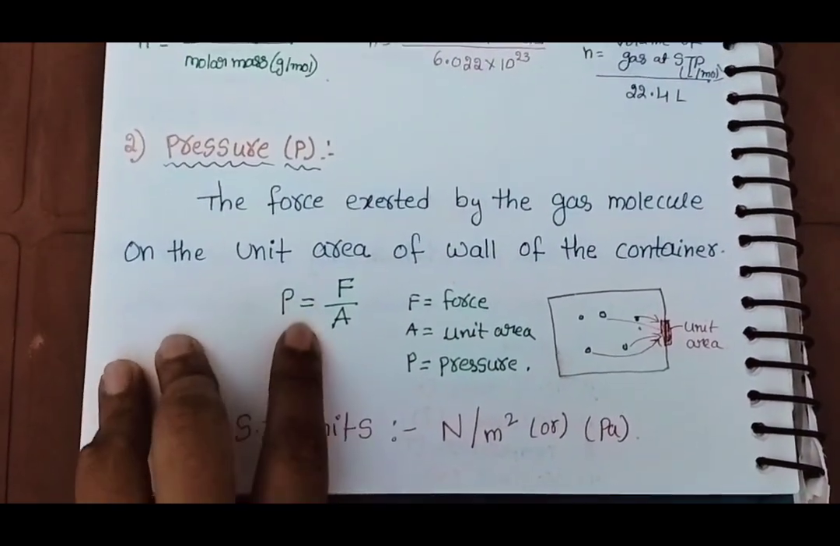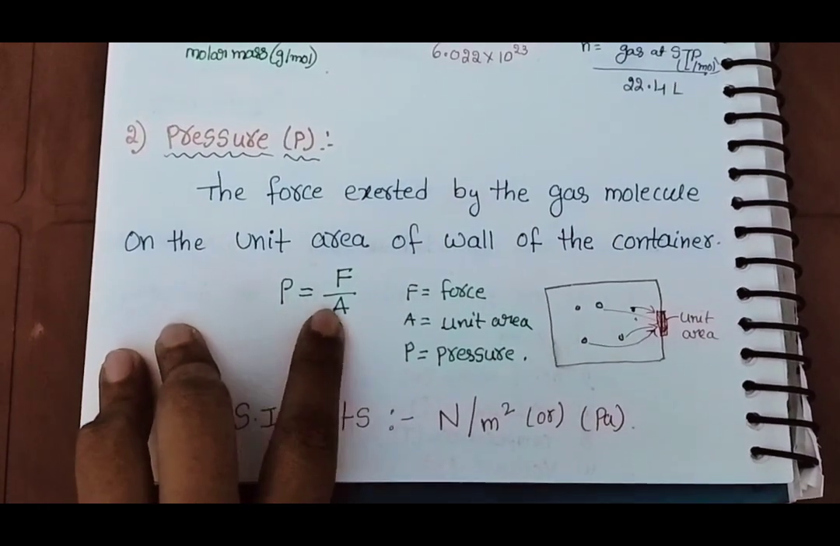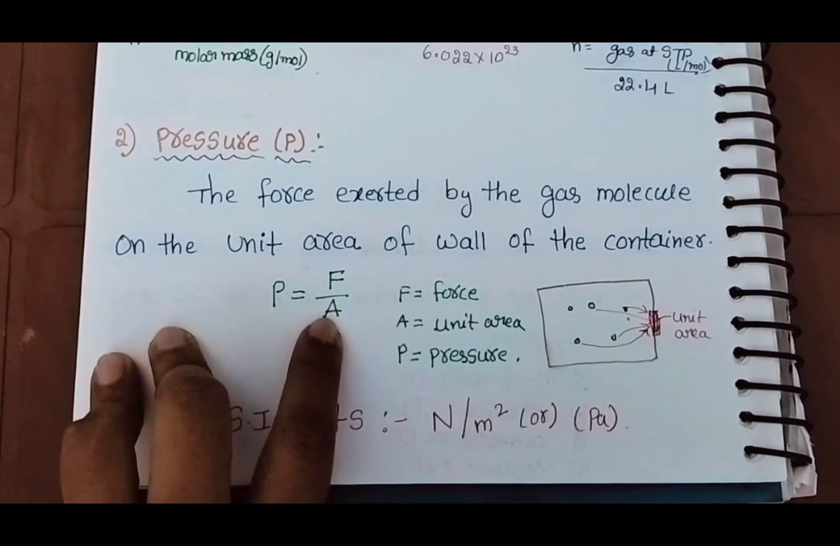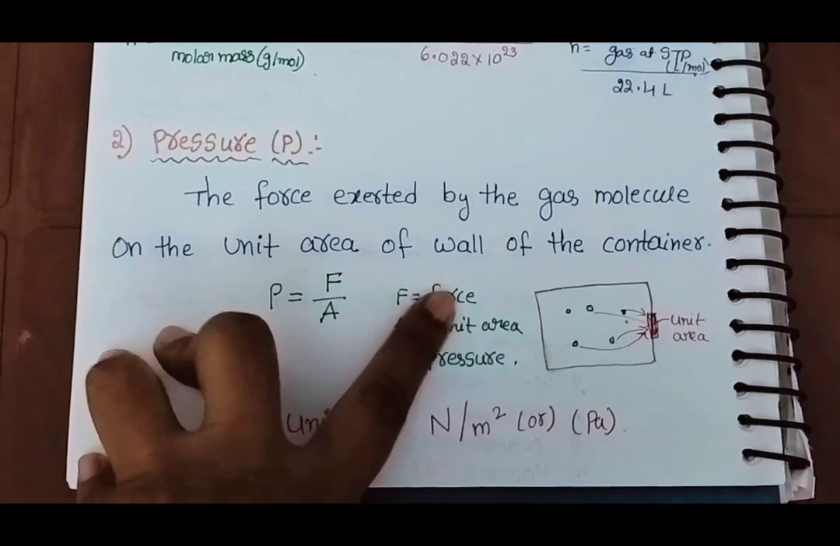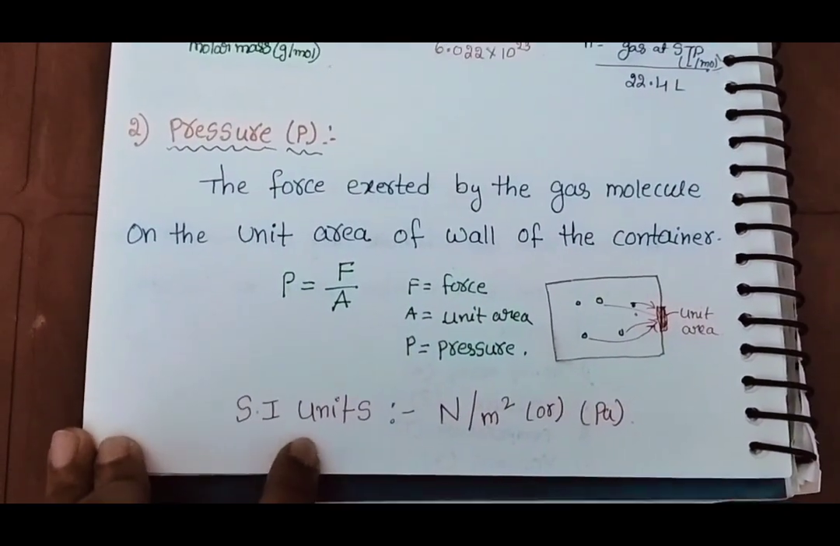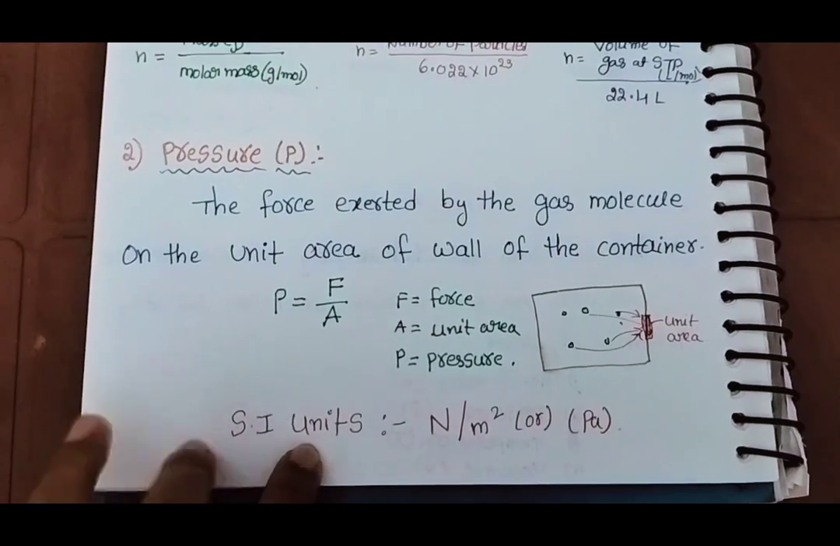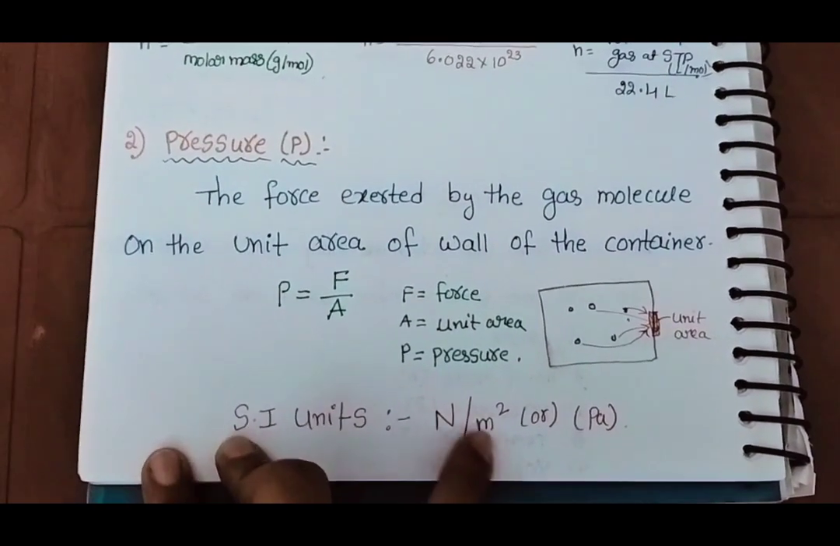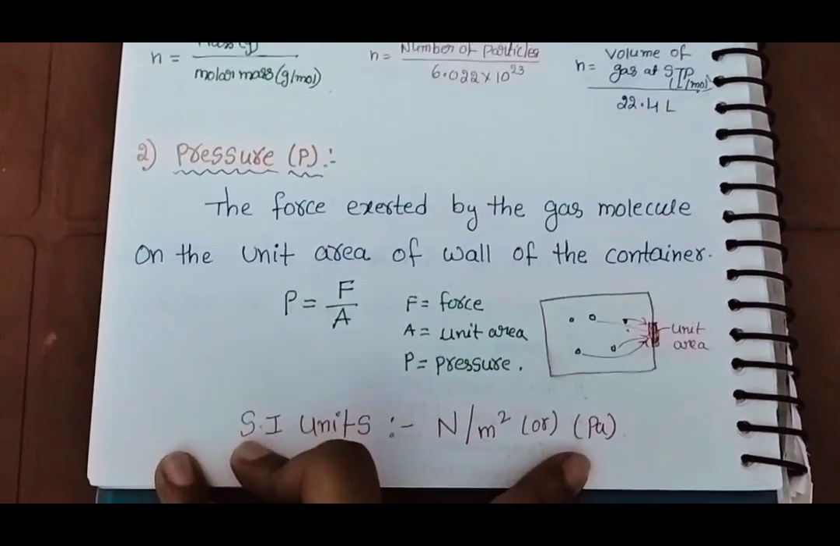So the force exerted per unit area, this we call pressure. What is the formula of pressure? P is equal to force divided by unit area. Here F is force, A is unit area, and P is the pressure. What is the SI unit of pressure? It is Newton per meter square, or we can call it Pascal.